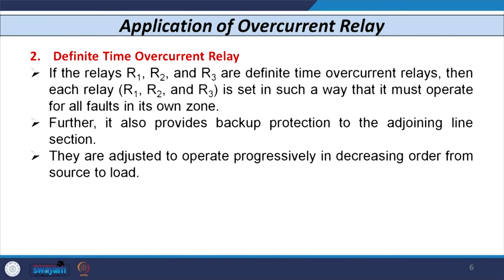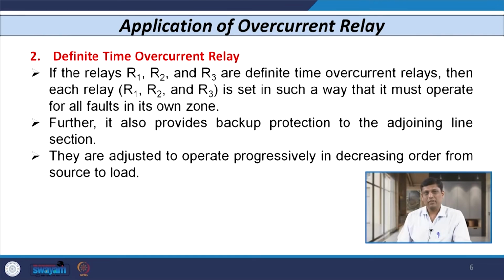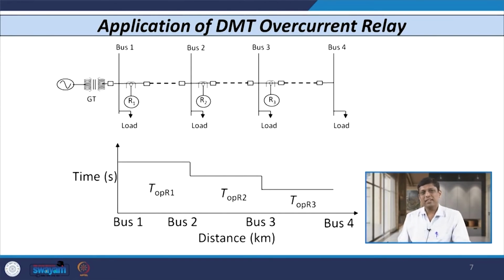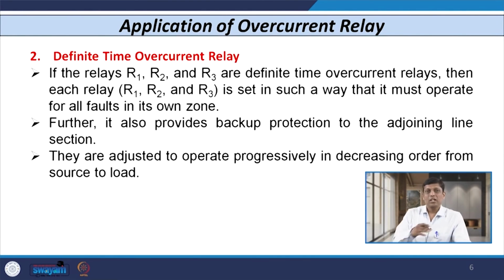Now, with this background, let us consider the next relay, known as the definite minimum time overcurrent relay. Let us consider the multi-section radial network as shown in the first figure. We have 3 relays R1, R2, R3 connected between the 4 buses, bus 1 to bus 4, and in each section we have one relay. Let us assume that relays R1, R2, R3 are all definite minimum time overcurrent relays.